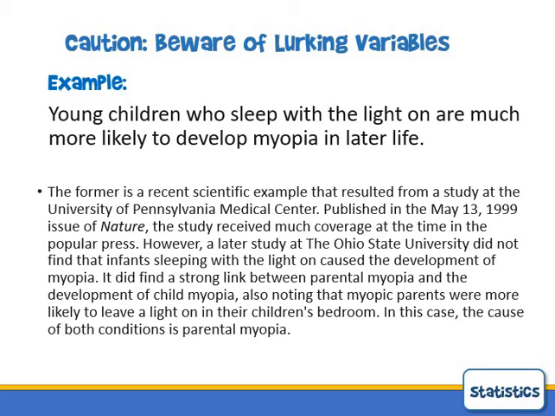So a lot of words there, but there's this lurking variable. There's a strong correlation between having the light on and the children becoming nearsighted, but the lurking variable that explains it is genetics. The nearsighted parents needed the light, and they had nearsighted children.